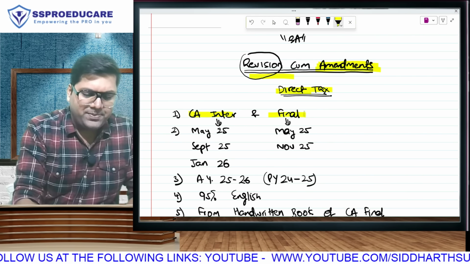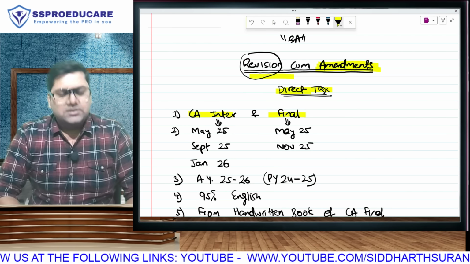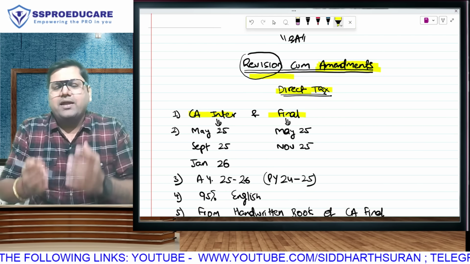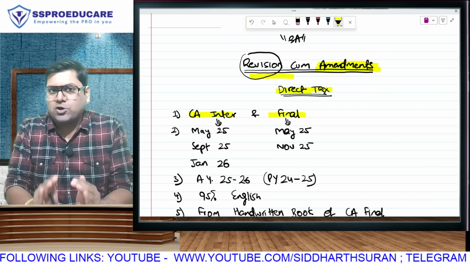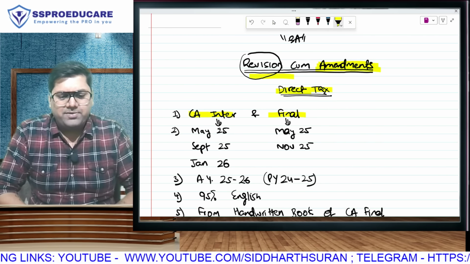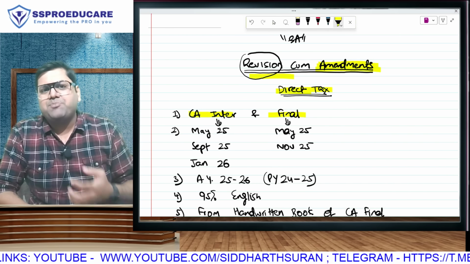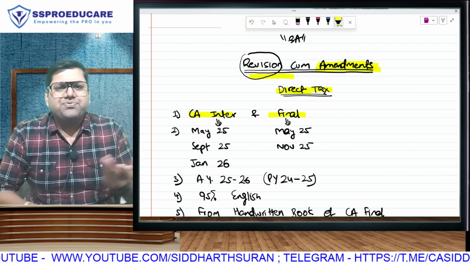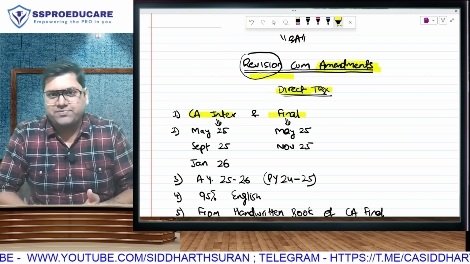The lectures will be applicable for CA Inter as well as CA Final, because as you are aware, income tax law is income tax law, ultimately Inter or Final. Only some of the content which is applicable at Final will not be applicable to CA Intermediate students. But a chapter like PGBP or a chapter like capital gain, clubbing, set off, deductions, tax calculation, this part is common in Inter as well as Final.